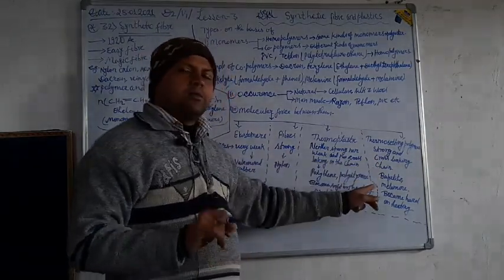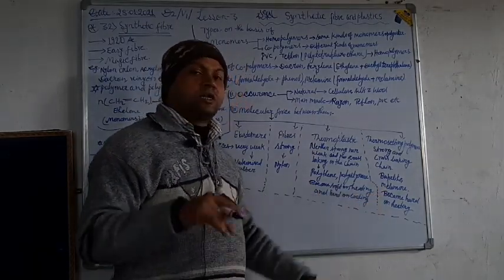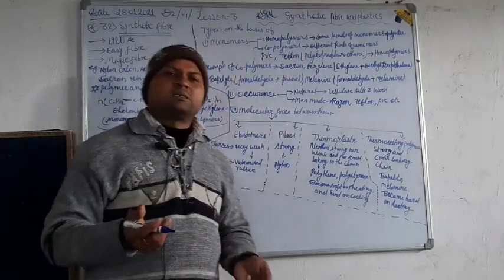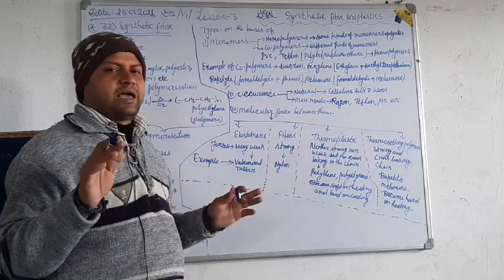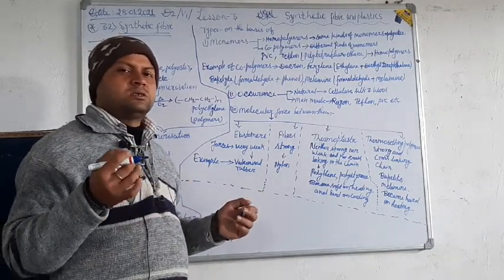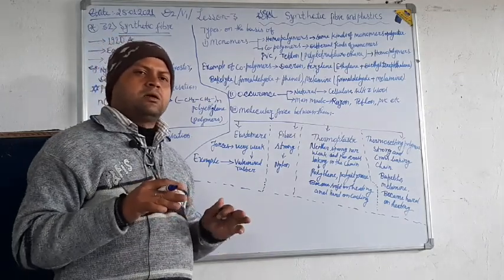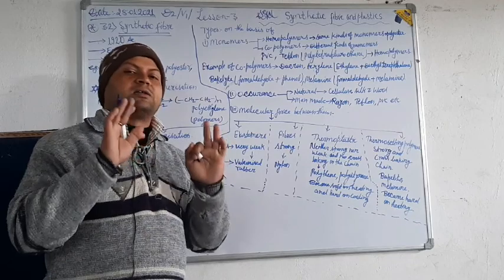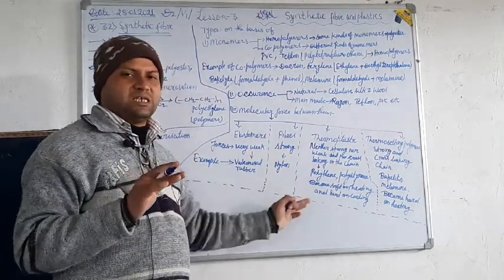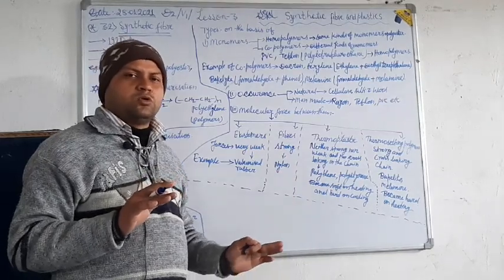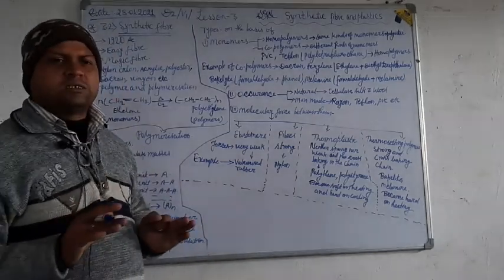For example, bakelite, melamine become hard on heating, and once it becomes hard, then no question arises of it becoming soft again. Even if we heat it to higher temperatures, there is no effect. So these are the categories of synthetic polymers.